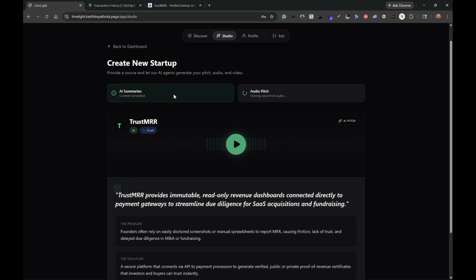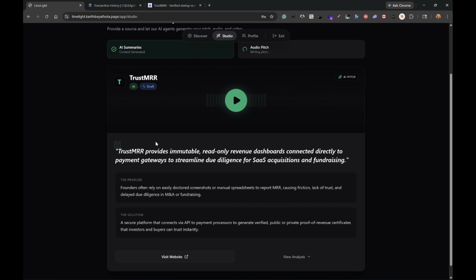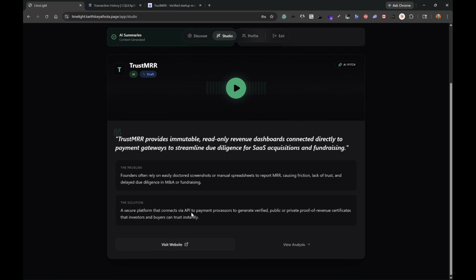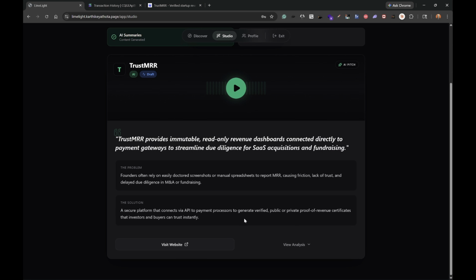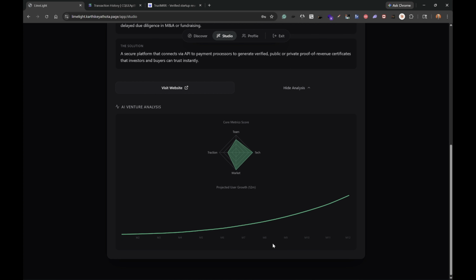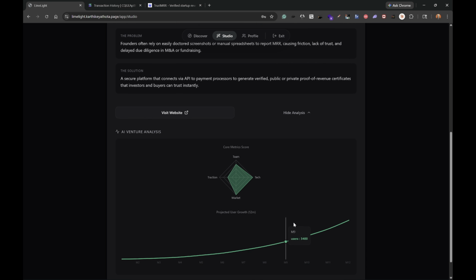So the AI summaries are created. And just as you can see, we put in the website, and you see Trust MRR and the simple explanation, the problem, the solution, and just like that, visit website, bang, it takes you to Trust MRR. And then view analysis, you will be able to see the core metrics score as well as the users over the next 12 months, right?